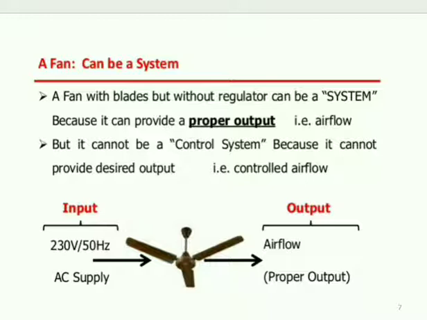If we want the speed of airflow more, then we want a regulator to increase. If we want to reduce the airflow, then we want a regulator to reduce. We want a control system to change the output.